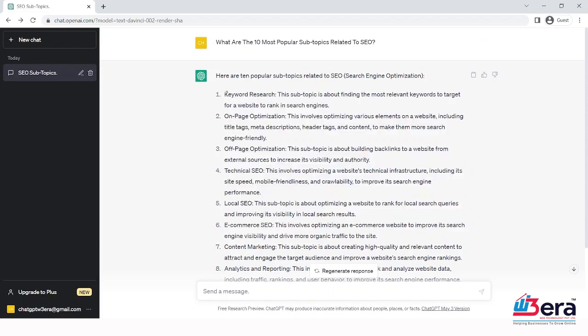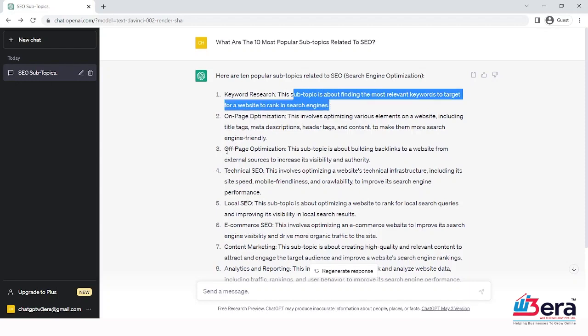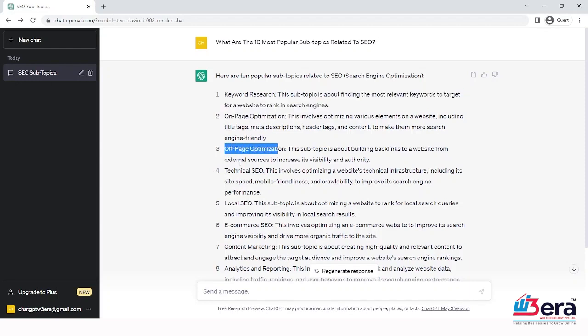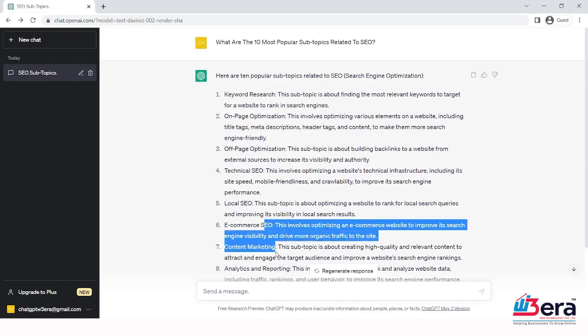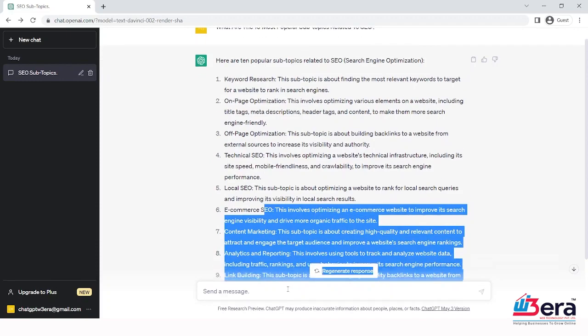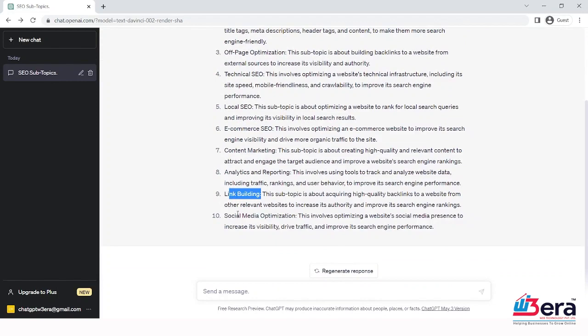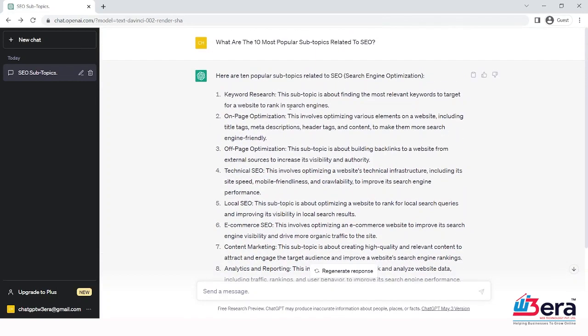It gave me suggestions like keyword research, on-page optimization, and it even explained them. It also explained off-page optimization, technical optimization, local SEO, e-commerce SEO, content marketing. Then it explains analytics, reporting, link building, and social media optimization. Even if you wish to read about them, ChatGPT did a very good job.